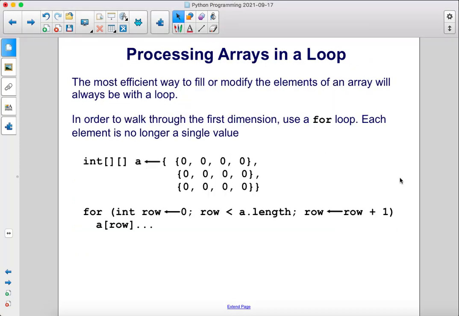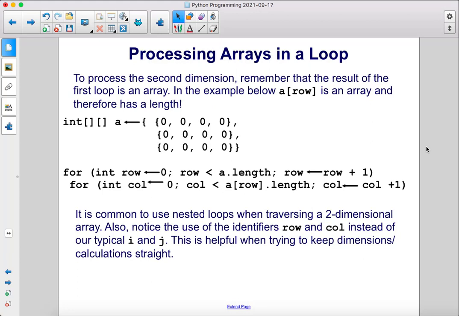The most efficient way to fill or modify the elements of an array will always be with a loop. In order to walk through the first dimension, use a for loop. Each element is no longer a single value. So here we have a 2D array, and we want it to have 3 rows of 4 columns. So for int row = 0, we're going to iterate through all of the arrays first.